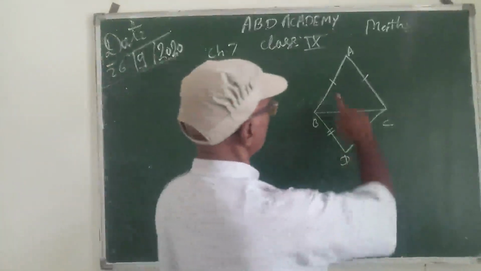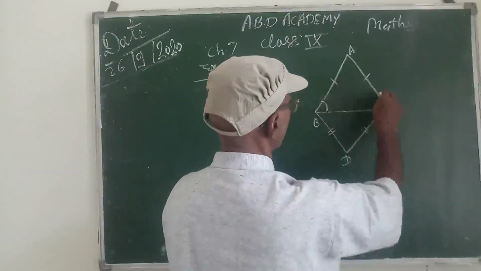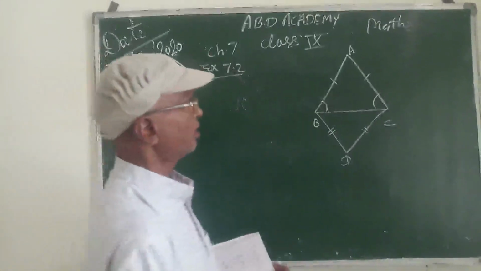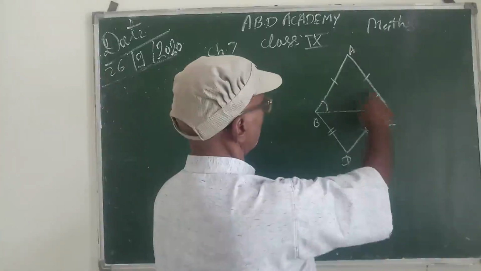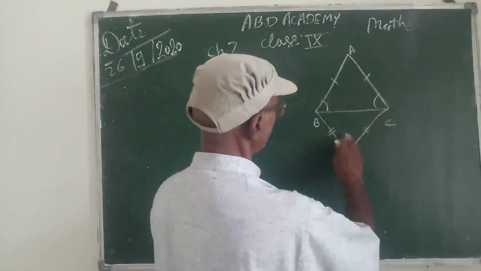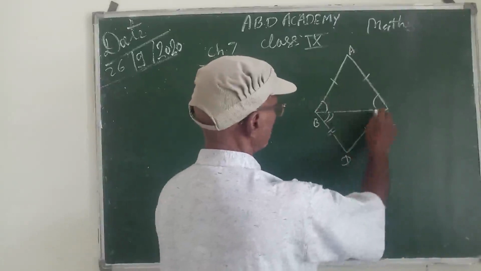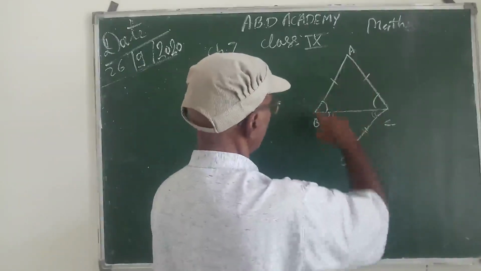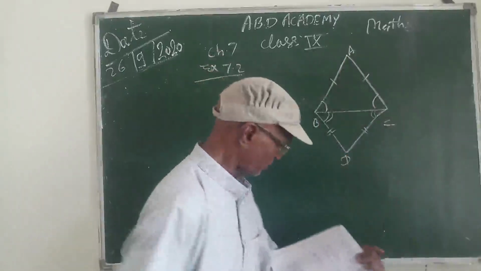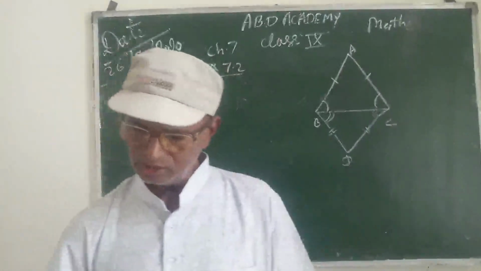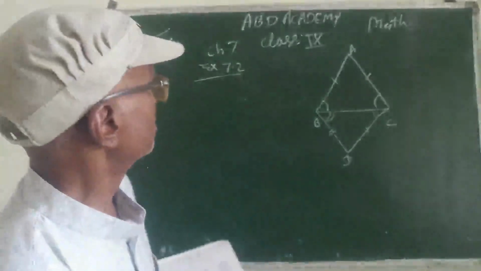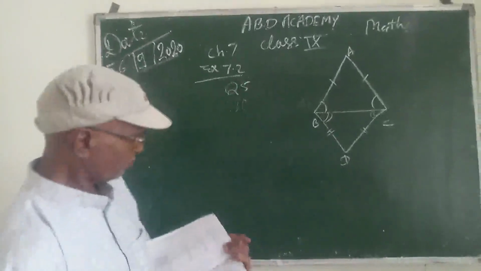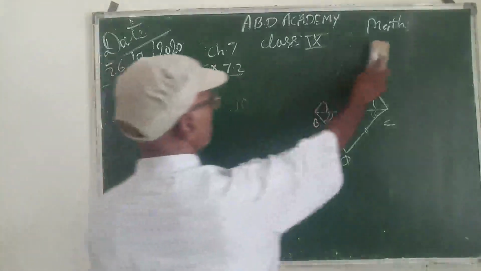This is also very simple because AB equal to AC, so this angle will be equal to this. It is a theorem that in a triangle, angles opposite to equal sides are equal. Similarly, here these two are equal. Therefore, this angle plus this angle, that is angle ABD, will be equal to angle ACD. This is question 5, and you try to complete it because this is also very easy.